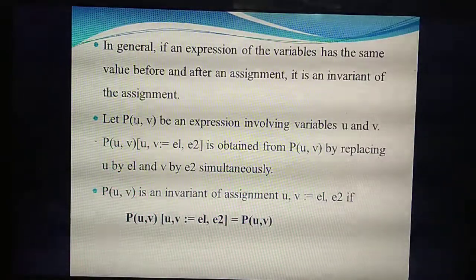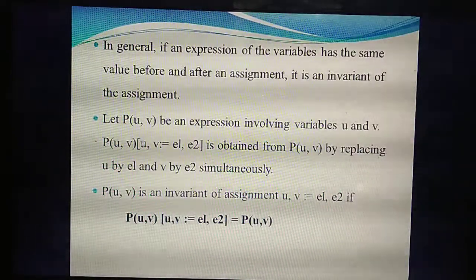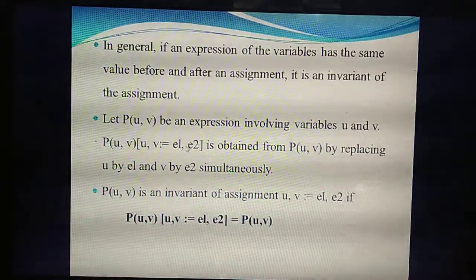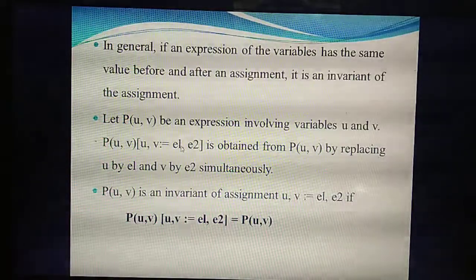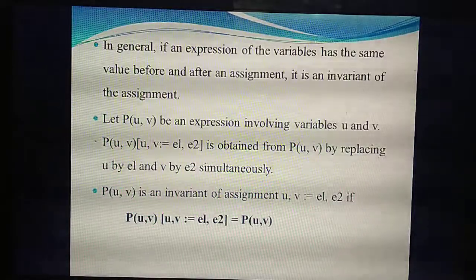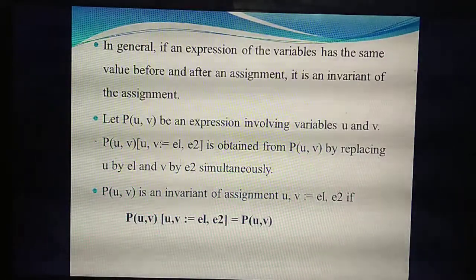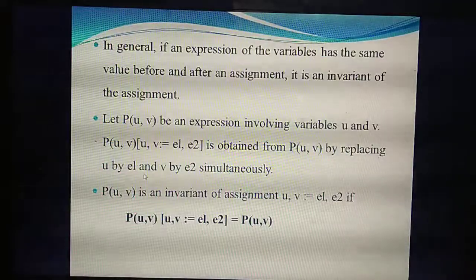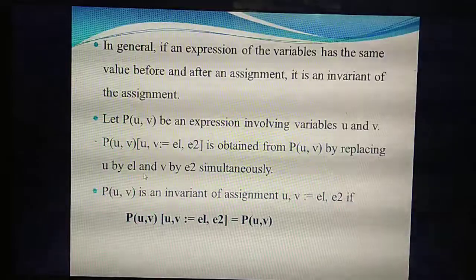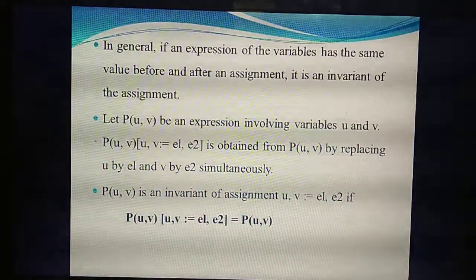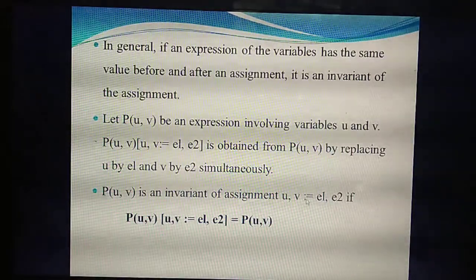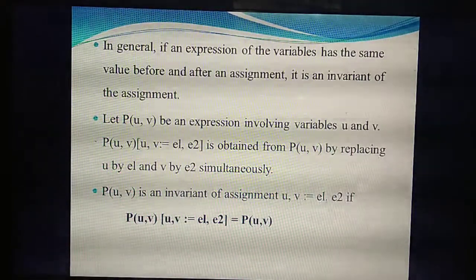Substitute here in P of U comma V. This is the format: U comma V you are going to change to E1 comma E2. So how will you get the answer of P of U comma V? By replacing the values of U and V with E1 and E2. Now you are going to prove whether this is an invariant or not. So what's the question? P of U comma V is an invariant of the assignment. What values are you going to change? U and V to E1 and E2.